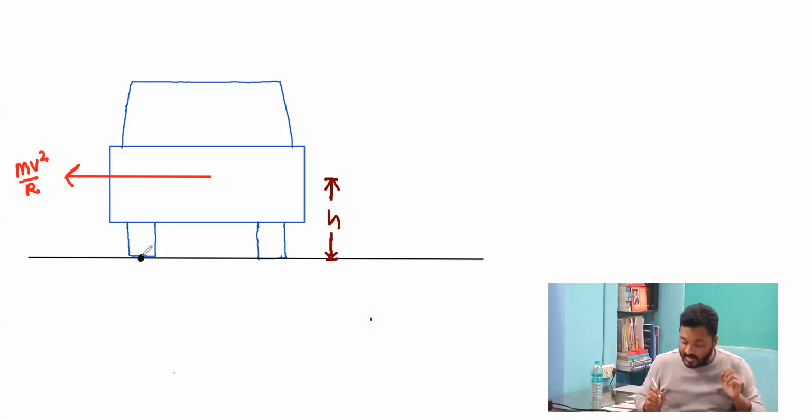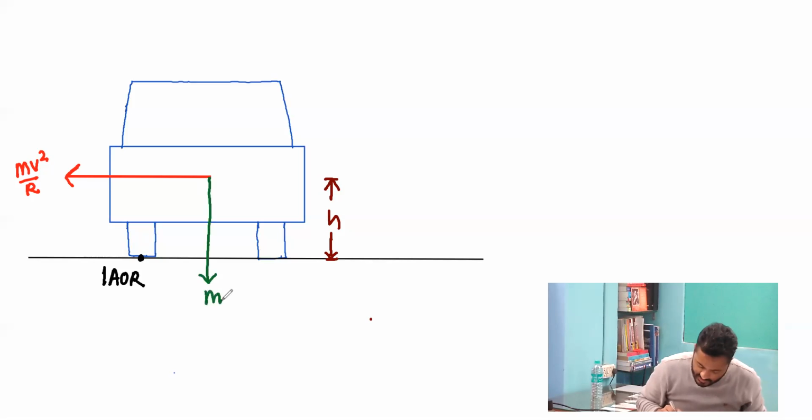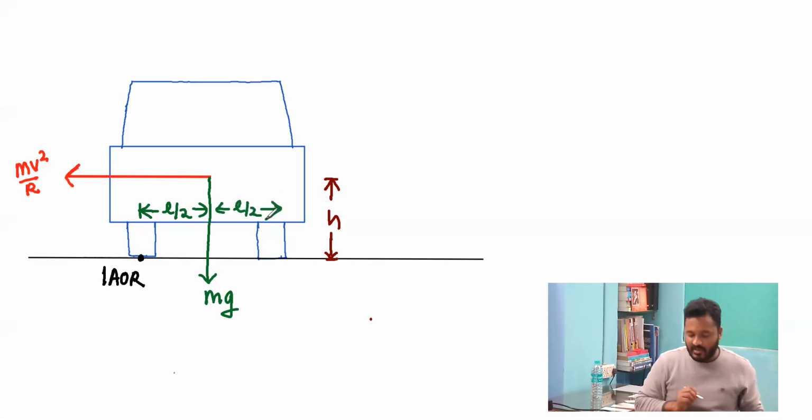So if I draw the normal reaction forces, what will happen? At the time of tipping, just when the velocity for tipping is reached, this wheel will become the instantaneous axis of rotation along with the wheel on the front edge. That is, this car will topple about these two wheels, and the inner wheels over here will get lifted off. The condition will be reached with the weight mg of the car acting in the downward direction, where this is the length of the car. So we are taking this as L by 2, and this as another L by 2. This is the length of the car.